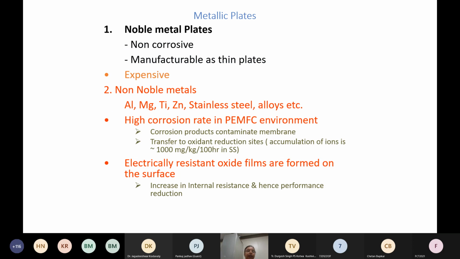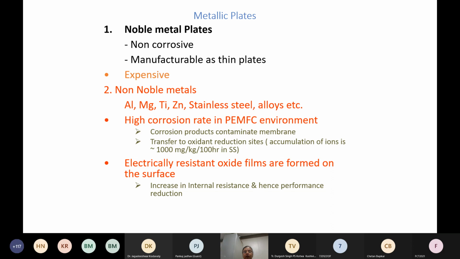If you look at metallic plates, you can have noble metal based plates or noble metal coated plates, which are non-corrosive and can be manufactured as thin plates. However, these will become expensive.